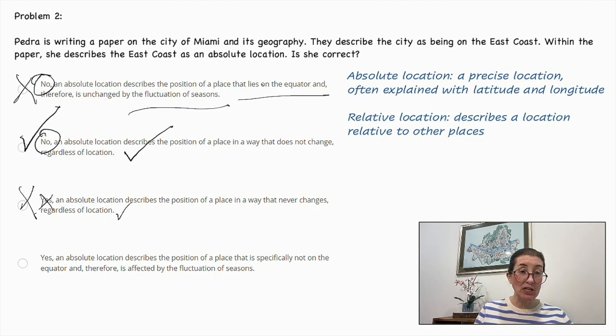An absolute location describes the position of a place that is specifically not on the equator and therefore is affected by the fluctuation of seasons. So both are incorrect, and we can eliminate that. It's definitely this one here. No, an absolute location describes the position of a place in a way that does not change. That is our correct answer.